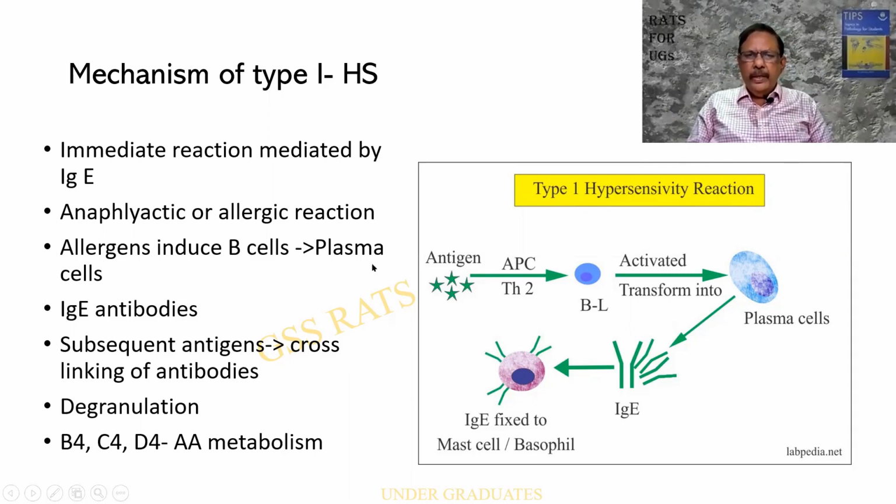Thanks to them. There is an antigen presenting cell which activates the B lymphocyte. This is getting transformed into the plasma cell, an ovoid cell with eccentric nucleus. The plasma cell produces antibodies. The antibodies get attached to the basophils or the mast cells on the surface. This is the first step. Hope I am very clear.